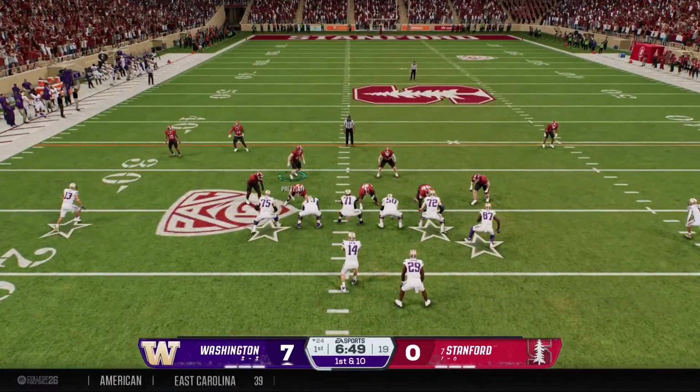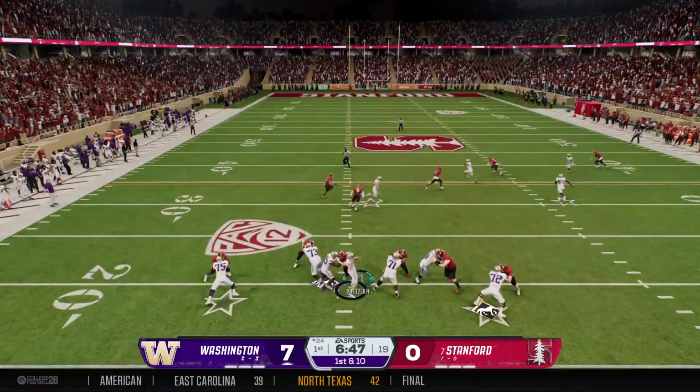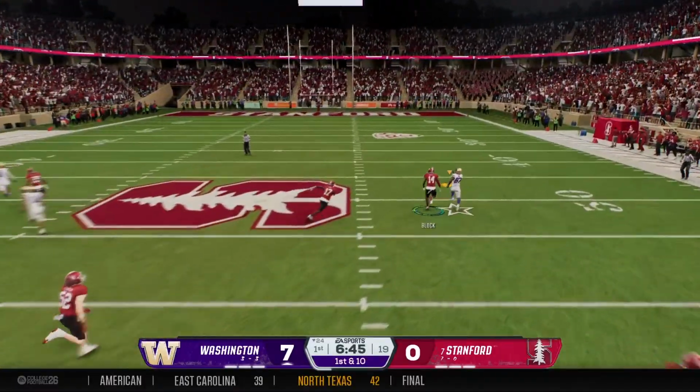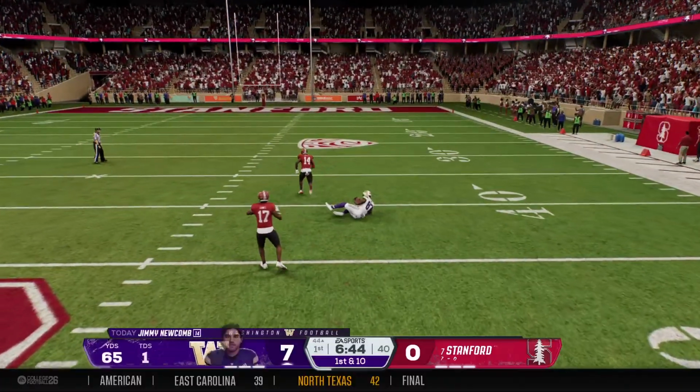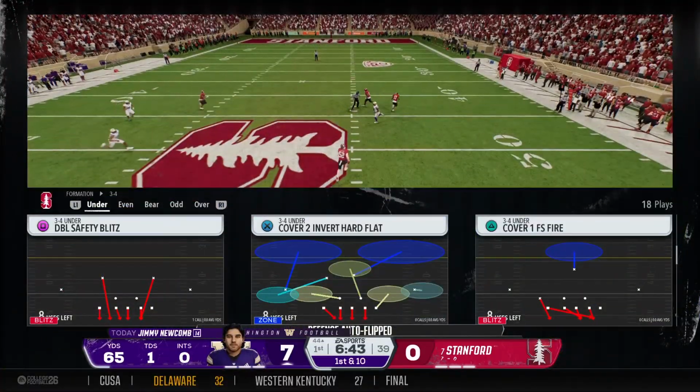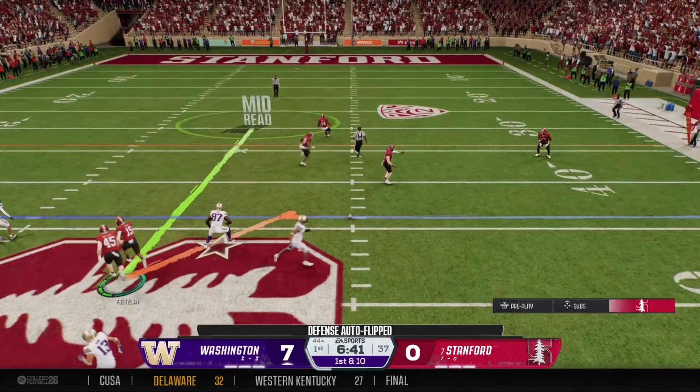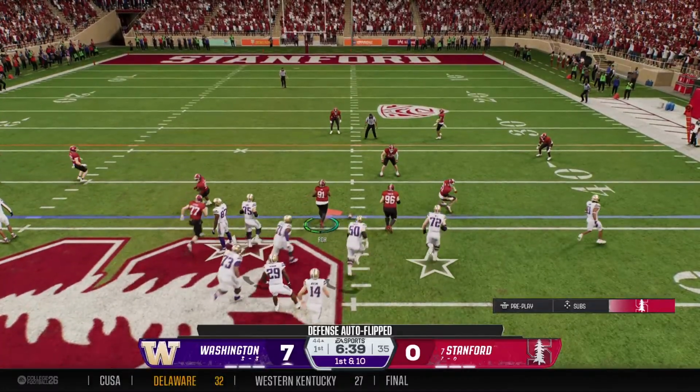Now back to work with this 7-0 lead. Here's a heat. Stands in and takes the hit. A full dive to haul that one in. Washington right back to the line. Man, that's a tough play to make.